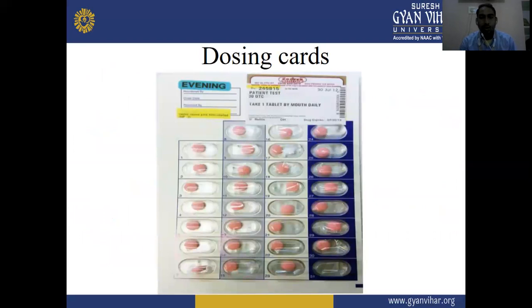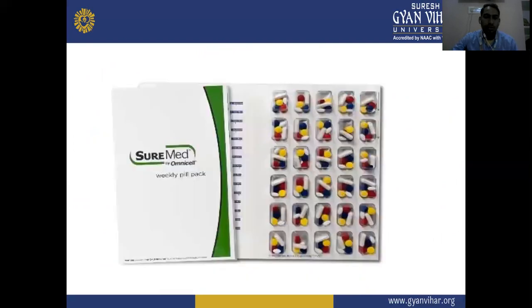This is a dosing card for a patient. These are the dosing cards.